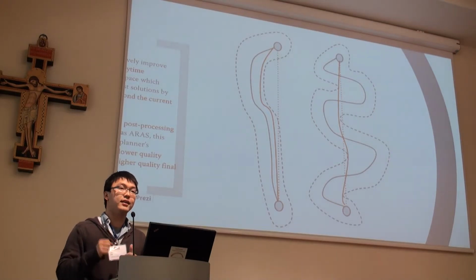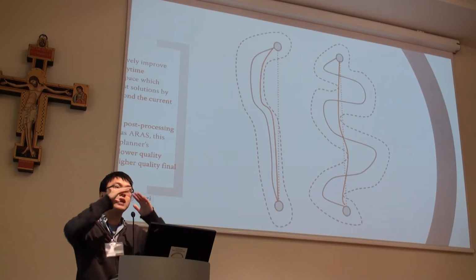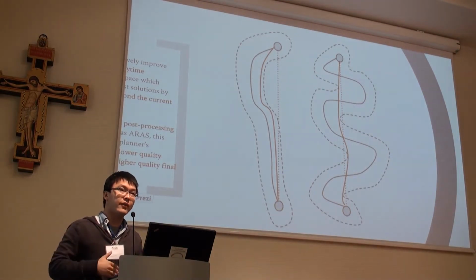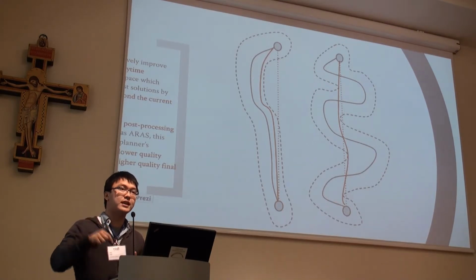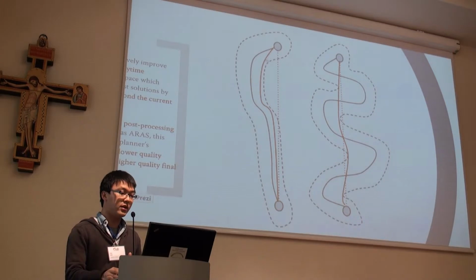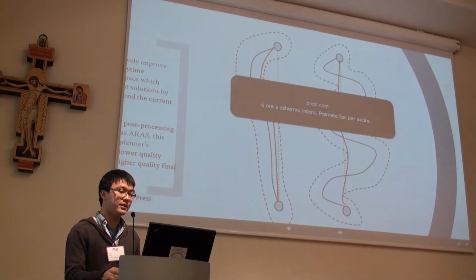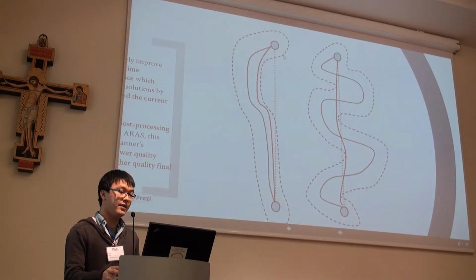This system takes one solution, builds a neighborhood search subgraph of this plan, and runs a shortest path algorithm in this subgraph. Here, assume that we have the solid black line as the input plan. Then we have a neighborhood search space which is defined by the dashed black line.